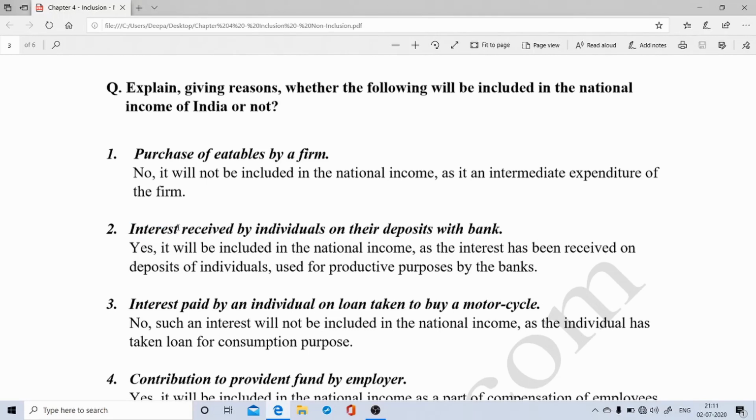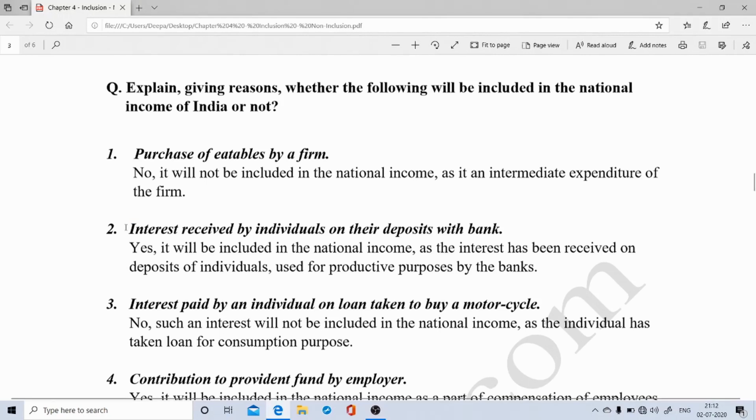So here students, we need to be careful that all types of interest or any interest is not included in the calculation of national income. So we have to check whether a given interest in the statement relates to a productive interest or does it relate to an unproductive interest?